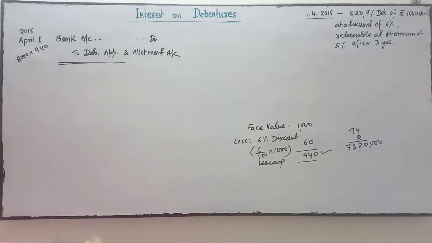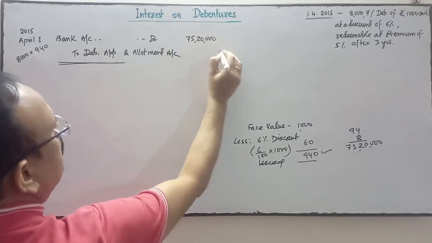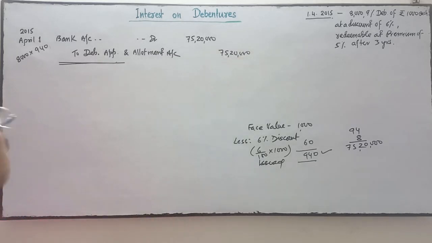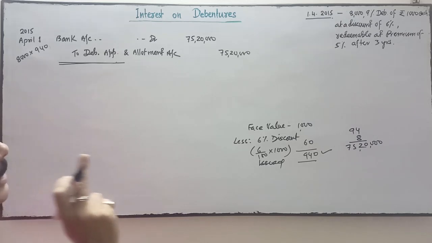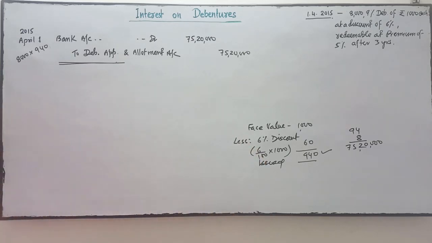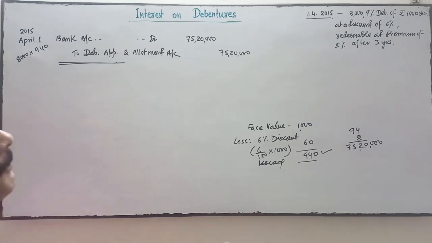So it is 75 lakhs 20,000. So the first entry is clear. The narration will be: being 8,000 9% debentures of rupees 1,000 each issued at a discount of 6% and redeemable at a premium of 5%.